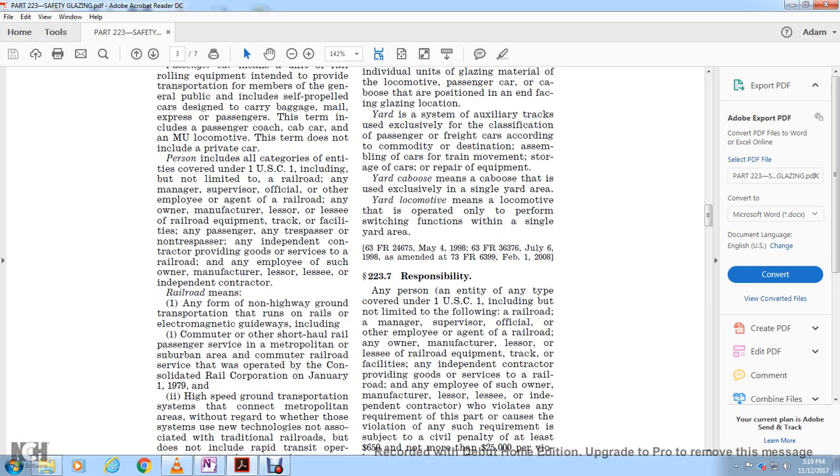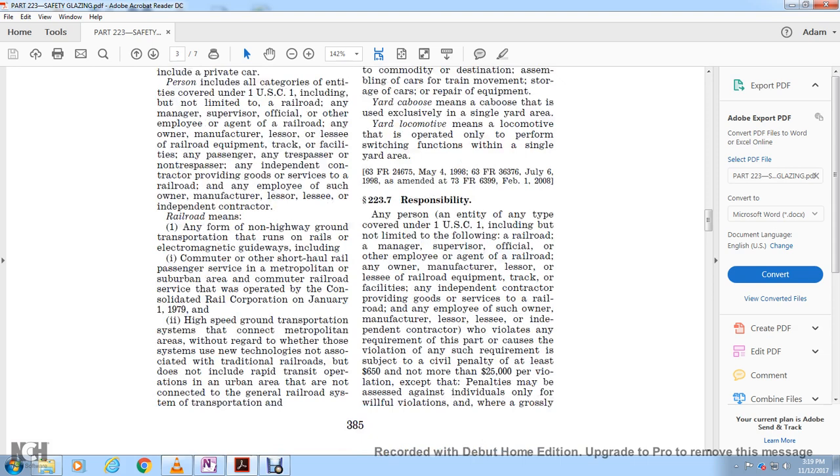The railroad means any form of non-highway ground transportation that runs on rails or electromagnetic guideways, including 1, commuter or other short-haul railroad passenger service in a metropolitan or suburban area, as well as commuter railroad service that was operated by the Consolidated Rail Corporation on January 1st, 1979.